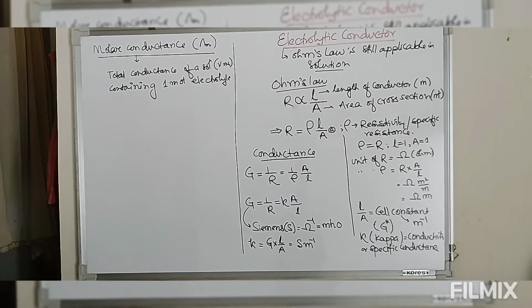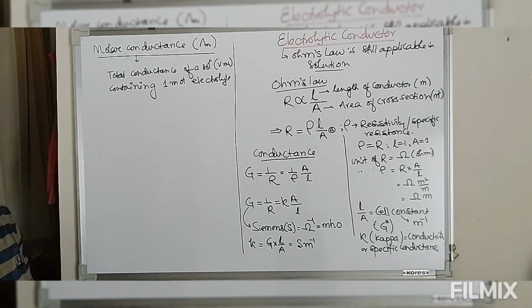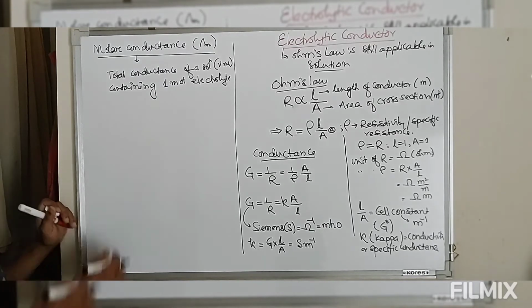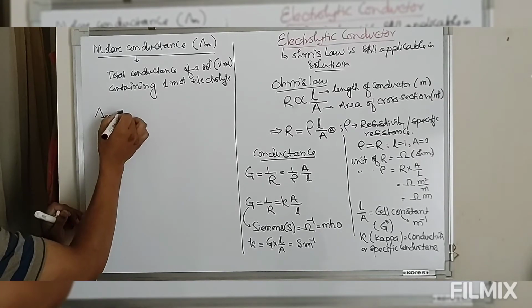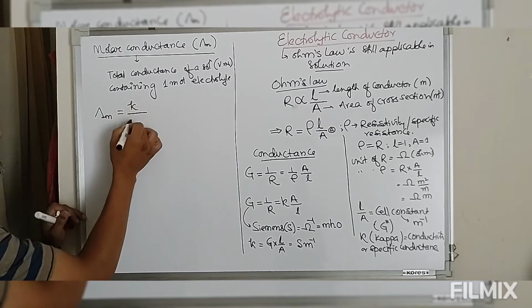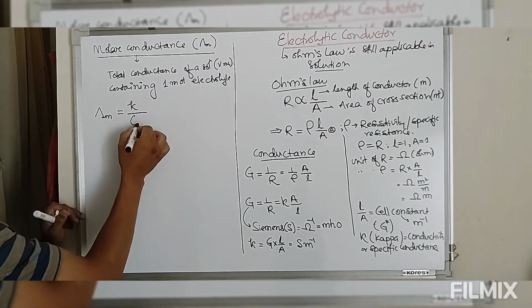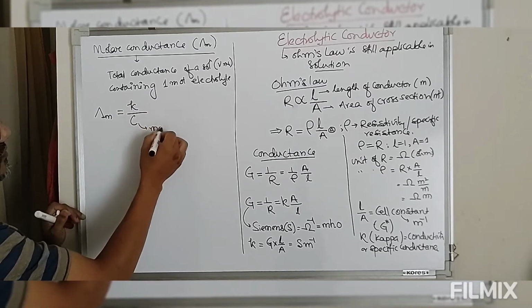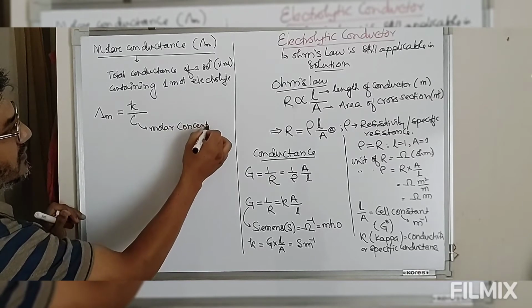Lambda for conductance or molar conductance and m for molarity. So this molar conductance, by definition, is defined as kappa divided by concentration in terms of molarity. So this is the molar concentration.